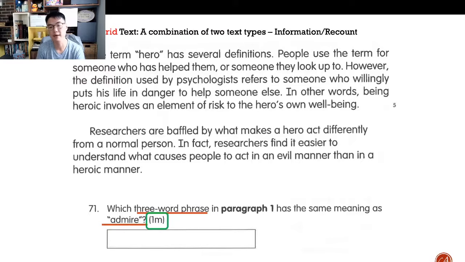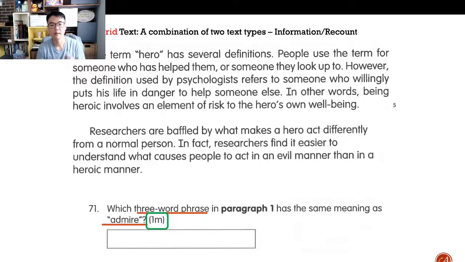And it's 1 mark. So I just need to pluck 3 words out of the passage that has the same meaning as admire. And it must be 3 words consecutively, meaning the 3 words are together. They aren't found in different parts of the passage. It's a 3-word phrase, meaning it's together.